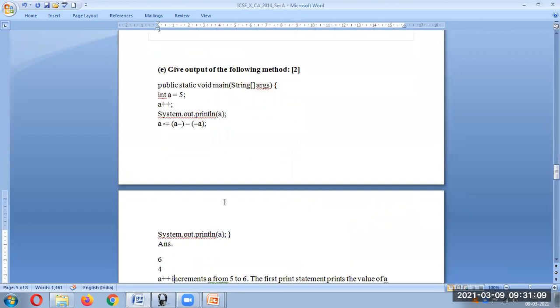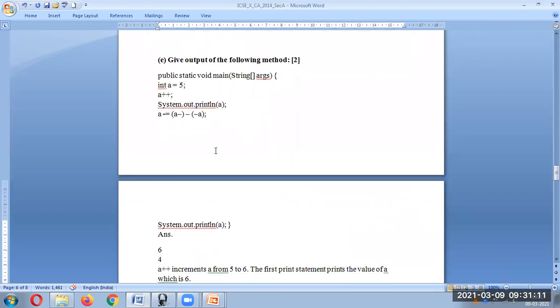Then question E, give the output of the following method. Now we are supposed to write the output for this. Okay, here we have A is equal to 5, A plus plus, we have to print A, and then this is what is there. So let us take the annotation and understand this.